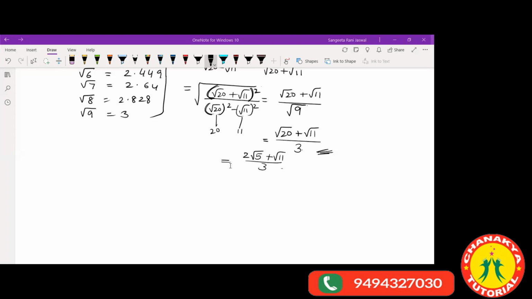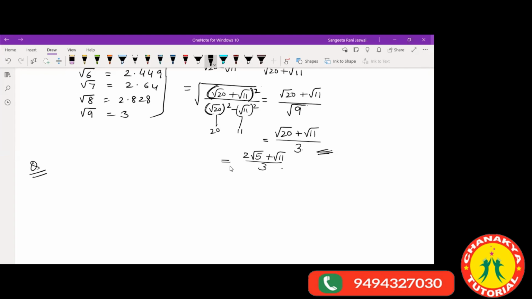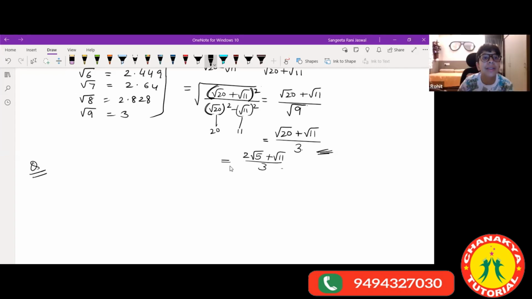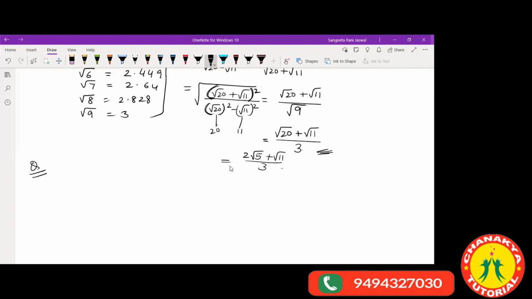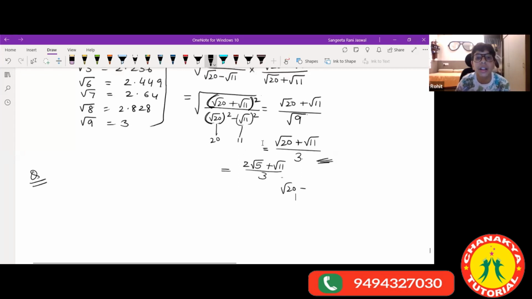Okay, let's take from here. Ma'am, so we cannot rationalize root 20 plus root 11, right? We can't make it root 20 minus root 11? Yes, ma'am, because we have to change the symbols, right? See, this is the simplest form. If you think we can still simplify it further, what is that? Tell me. Ma'am, I took it as root 20 minus root 11, then I got 9 by 9, which was 1. I did root 20 plus root 11 into root 20 minus root 11 here.